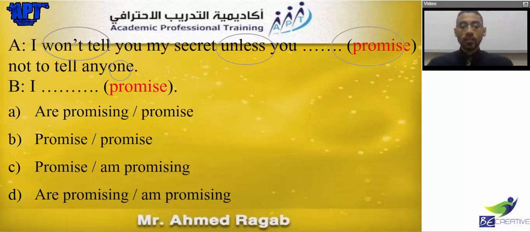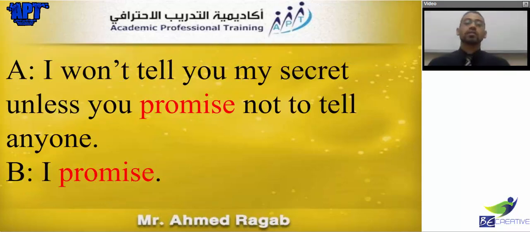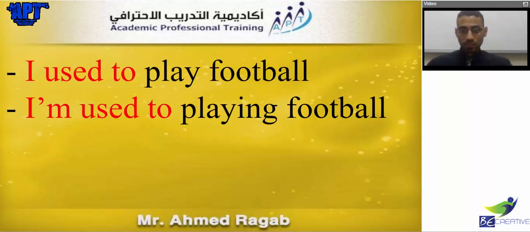Now let's go for the second part, speaker B. When I said it to my son, it's I promise you. Very nice. So both of them are promise. So here we have: I won't tell you my secret unless you promise not to tell anyone. And the second speaker will say, I promise. Okay? Let's go next. Okay. Next question.